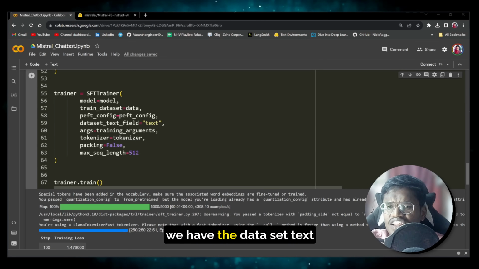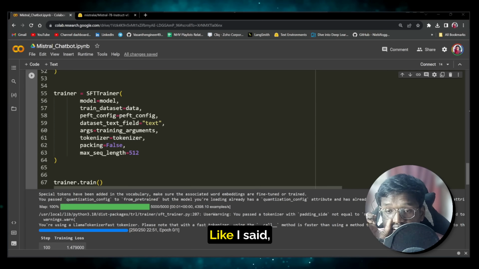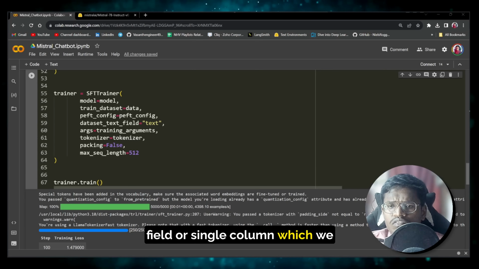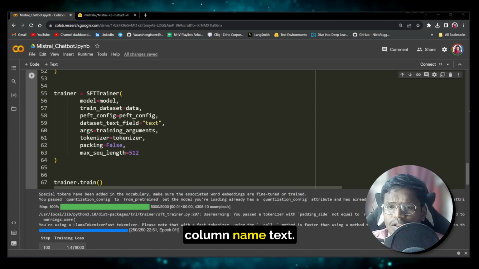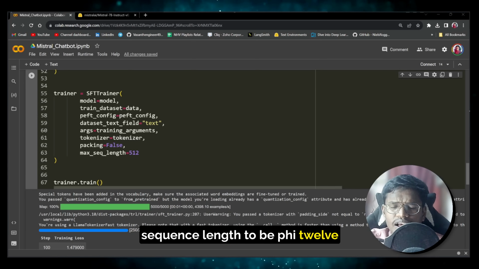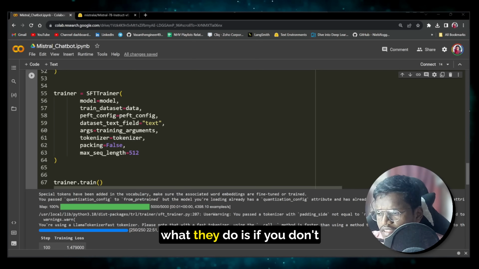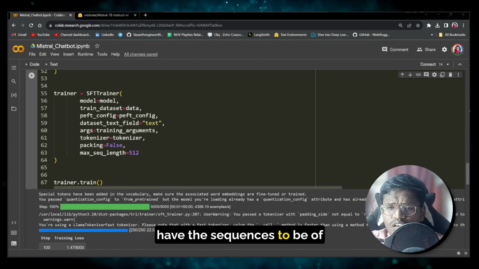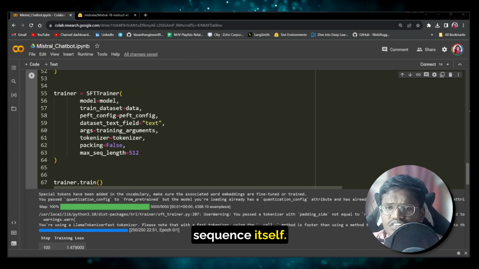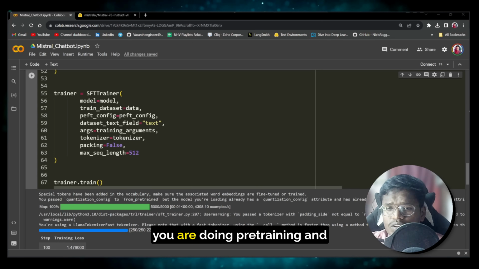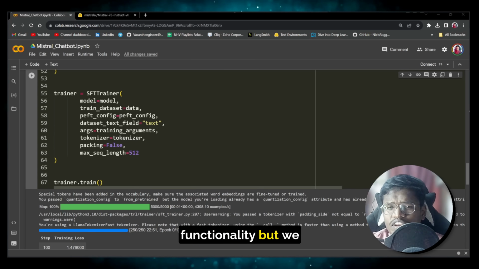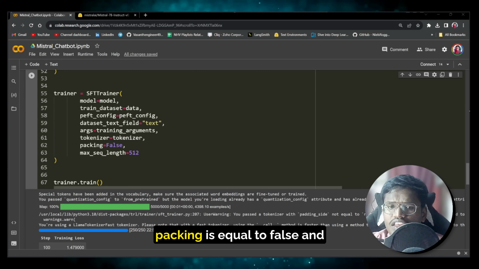Okay, we have the dataset text field set as text. Like I said, it will expect a single field or single column, which we created, right, under the column name text. So we are providing that here. We are also providing our training arguments, tokenizer, max sequence length to be 512, and packing equal to false. You see, what it does is, if you don't have the sequences at the max length, it will try to pack the next sequence with the previous sequence itself. This will help sometimes when you are doing pre-training, and that's why they have given this functionality, but we don't need that, so we have specified that packing is equal to false.